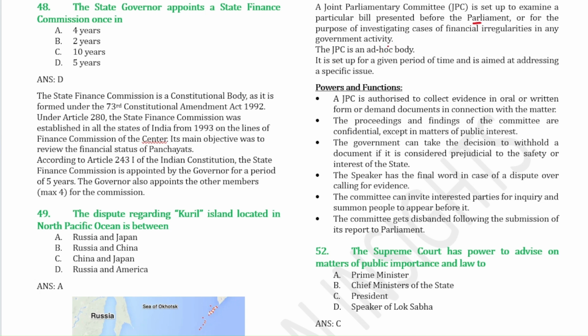This JPC is an ad hoc body and it is set up for a given period of time and is aimed at addressing a specific issue. So these are the powers and functions of joint parliamentary committee. You can go through these points.